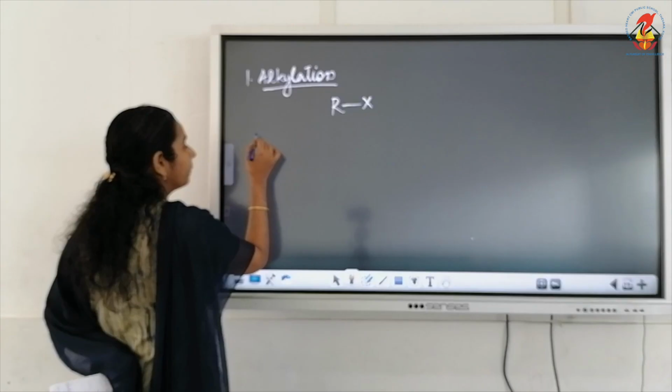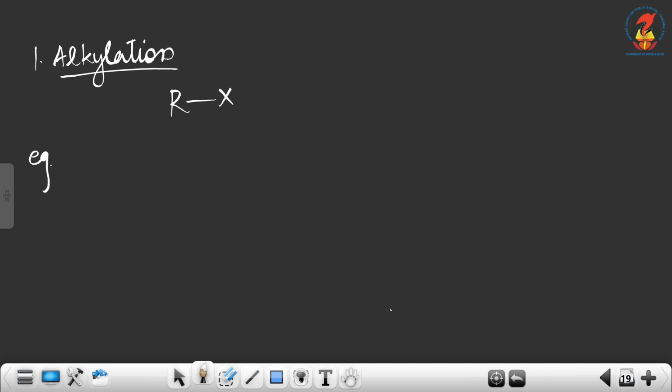For example, take a primary amine, CH3NH2.